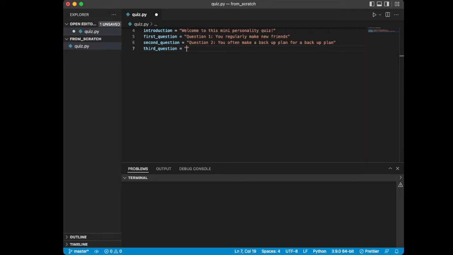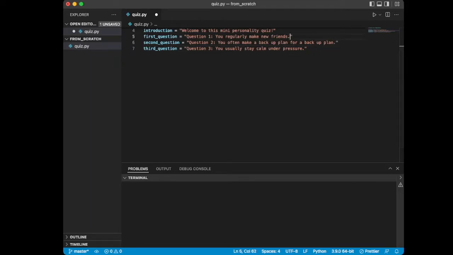I will say just one thing quickly on that: depending on the language that you're using and the community that has developed that language, they like different variable names. So obviously, like I said, you can set them to whatever you want. These underscore variable names are somewhat common in the Python world and much less common in languages like, say, JavaScript. Okay, so question 3. You usually stay calm under pressure.